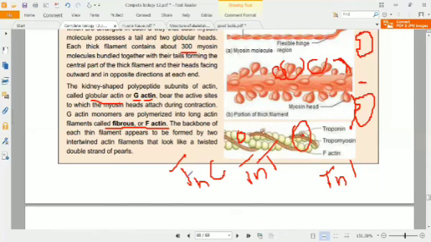TnC is the subunit which binds with calcium. So when there is muscle contraction, calcium binds to this subunit, and the contraction starts. So both troponin and tropomyosin help control the myosin-actin interactions involved in contraction.